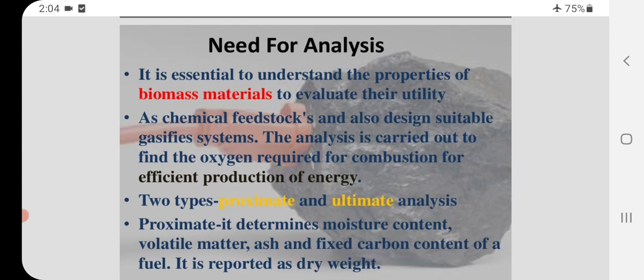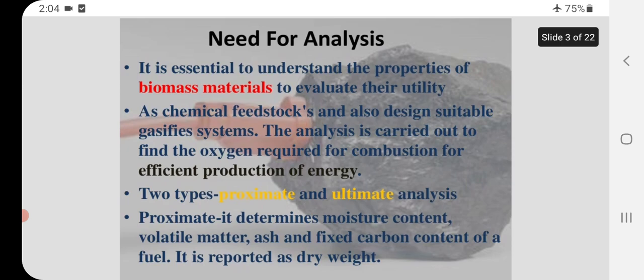Proximate analysis determines moisture content, volatile matter, ash and fixed carbon content of a fuel. It is reported as a dry weight.